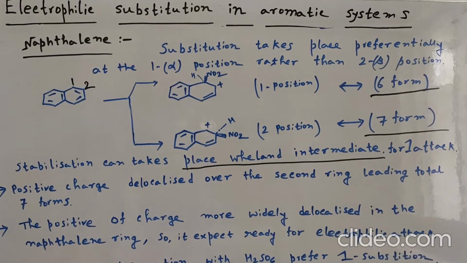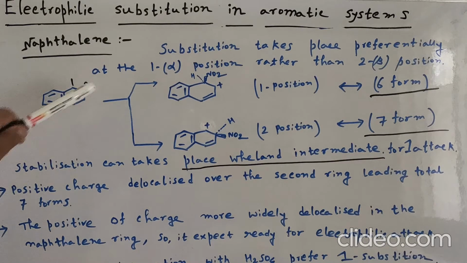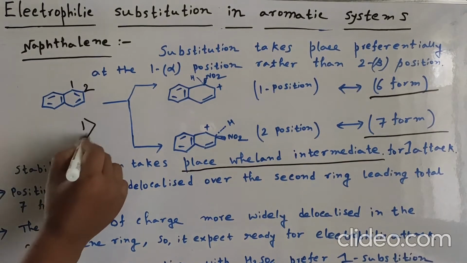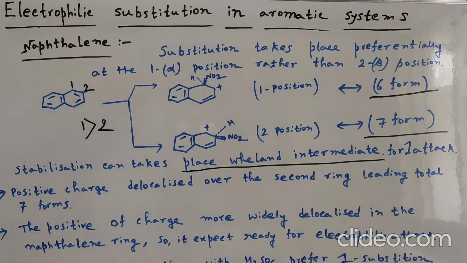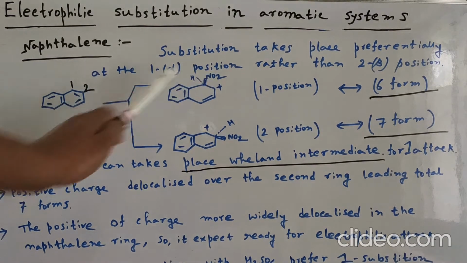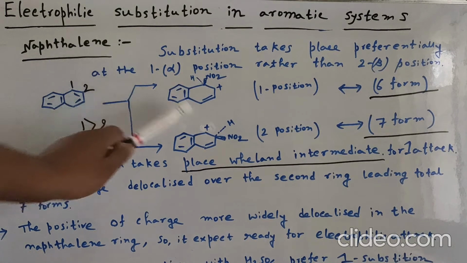Now, our discussion topic is electrophilic substitution in the naphthalene system. Here substitution takes place preferentially at the one position rather than the two position. Why? Substitution takes place preferentially at the one position as compared to the two position. Why? Because of the formation of the intermediate, of which we have drawn an example here.